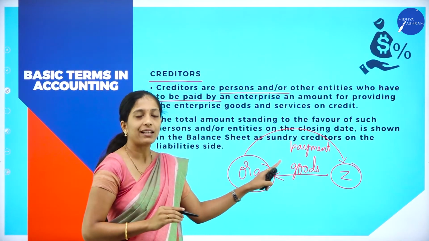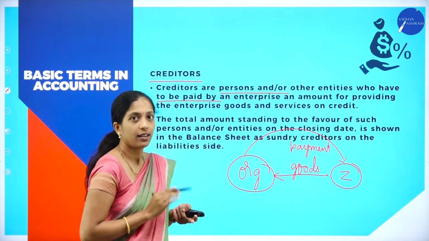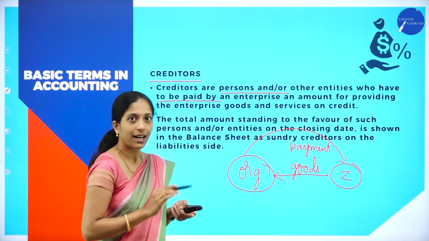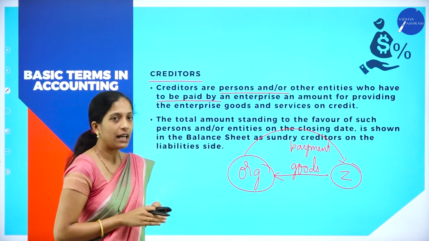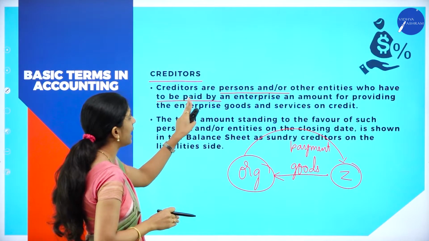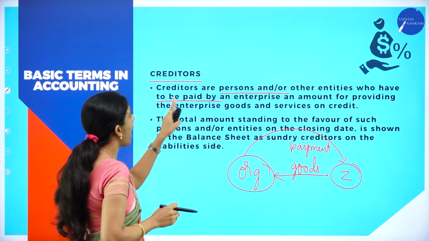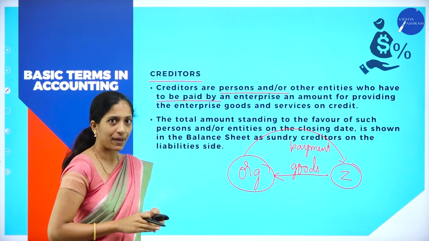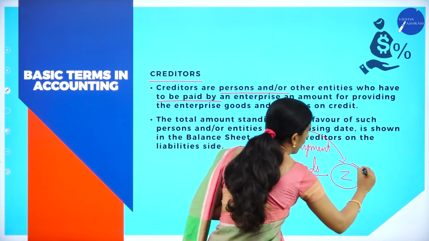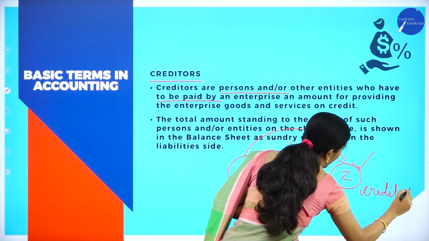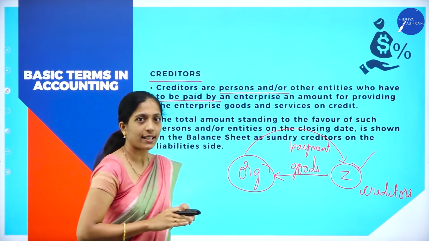The organization will pay the amount at a future date. Clear? It has to make payment in the future, right? So now the creditor arises. Who is the creditor? Creditors are the persons or other entities who have to be paid by the enterprise. Now, Z is called what? Creditor. Z is called a creditor. Why is he called a creditor?